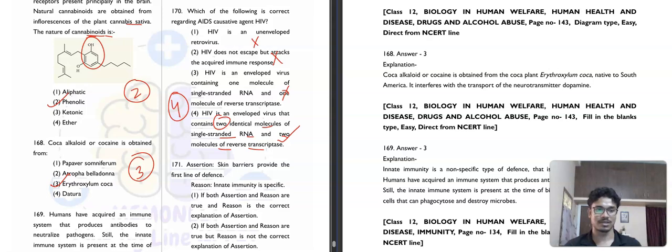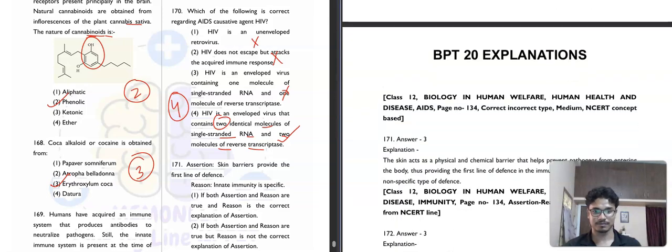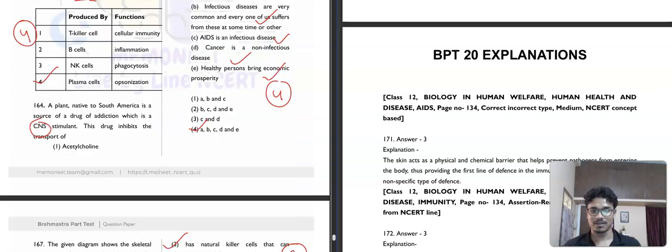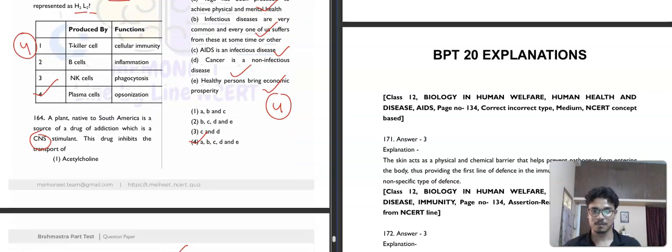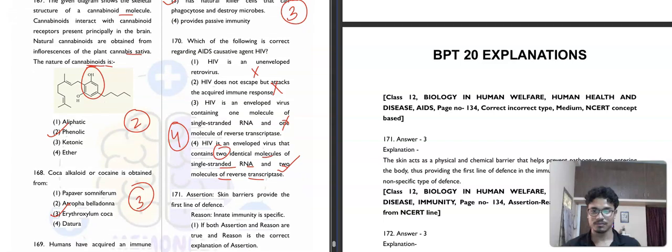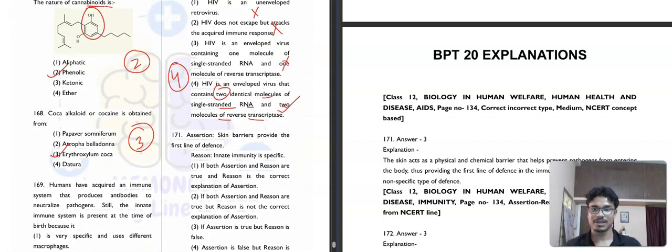Then question number 171. It is saying that assertion: skin barriers provide the first line of defense. Reason is given: innate immunity is specific. So skin barriers provide the first line of defense is correct, but innate immunity is not specific. Okay, so the third option is our correct answer.